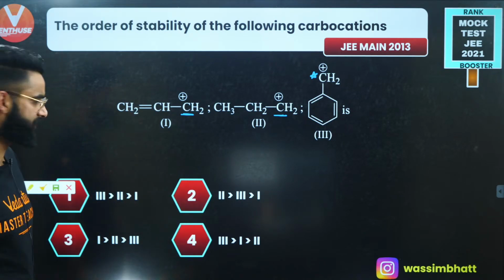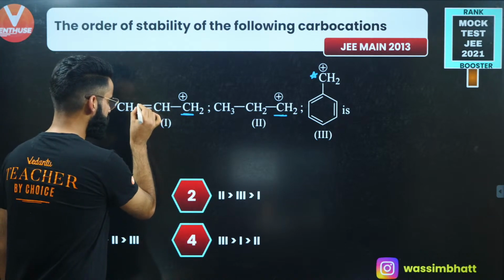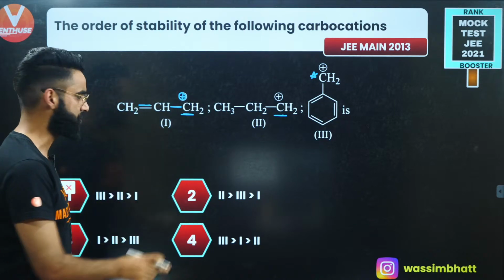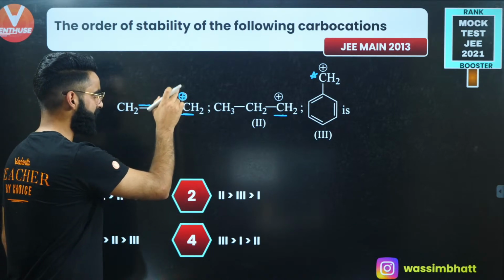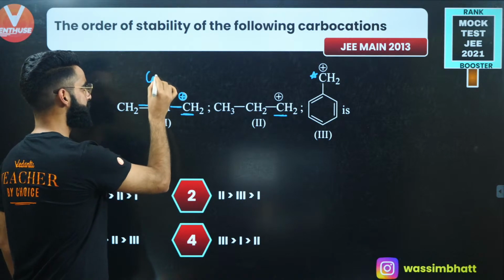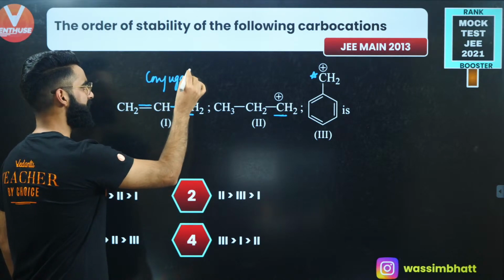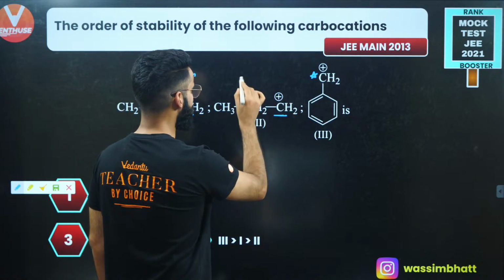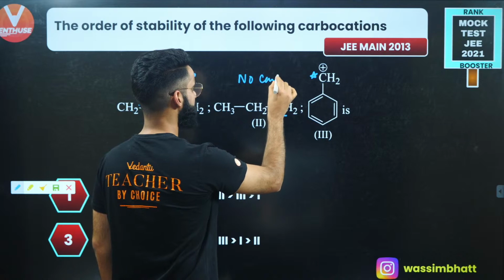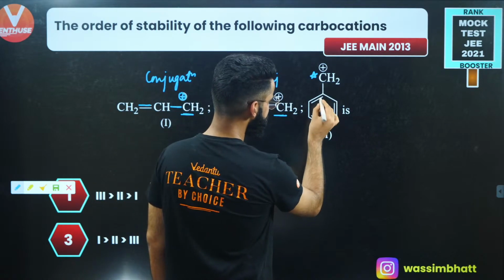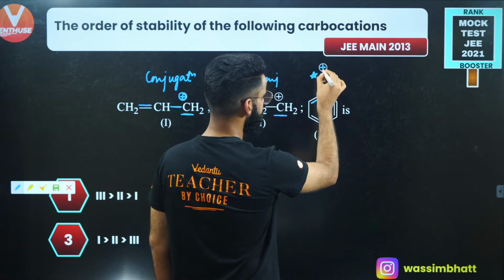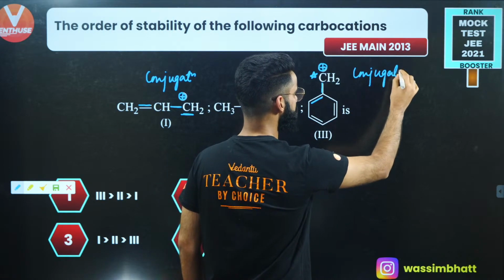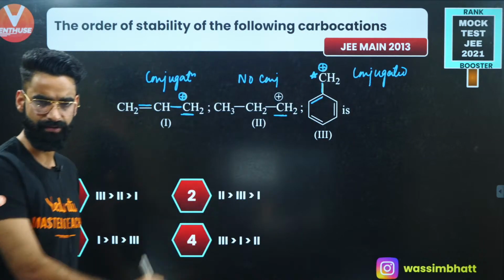Now we will understand. This is your pi bond, this is sigma, this is the positive charge. So this pi, sigma, positive charge, I mean vacant orbital over here, is in conjugation. Over here you do not have any sort of conjugation. Over here you can see this is pi, this is sigma, this is the vacant orbital with the positive charge. Again you have got the conjugation in this case, which is again pi, sigma, vacant orbital conjugation.